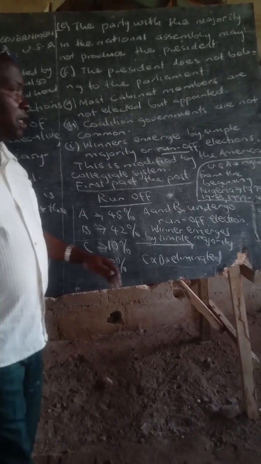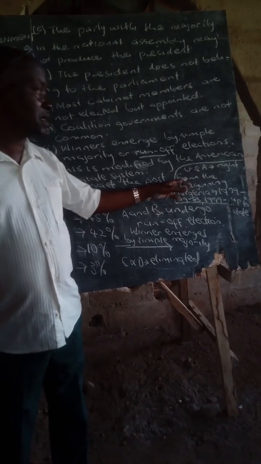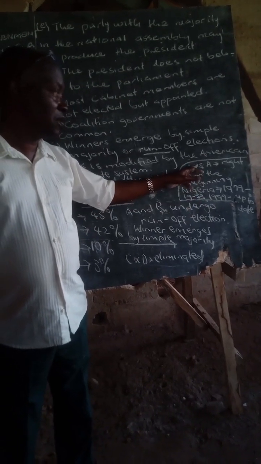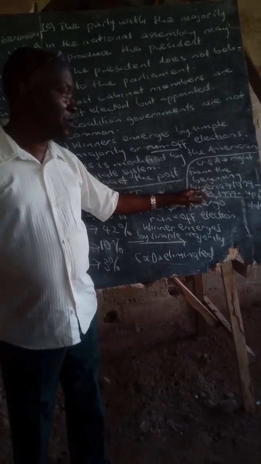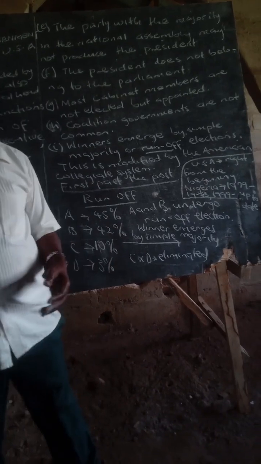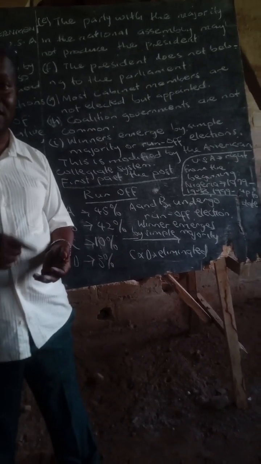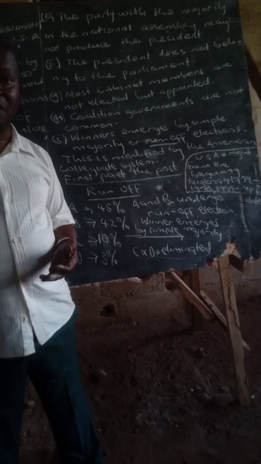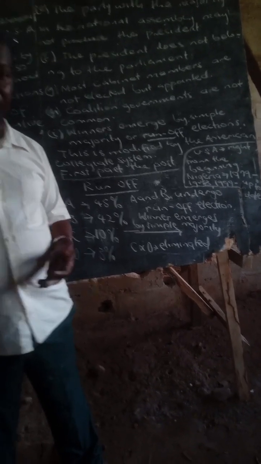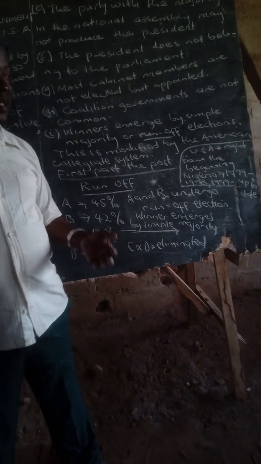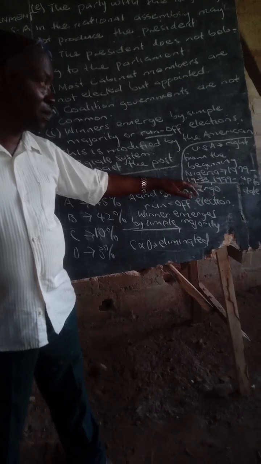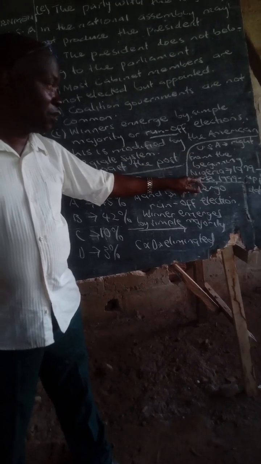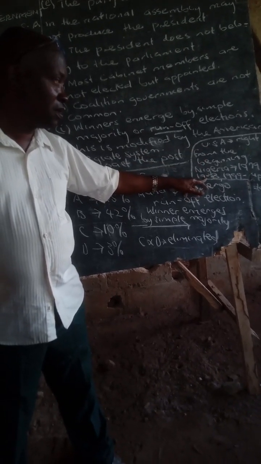Now, if you take a look at presidential system, right from the beginning, the United States has been practicing presidential system of government. But Nigeria started in 1960 with a parliamentary system. Are you following me now? But in 1979, when the military were handing over power, we changed from parliamentary to presidential.